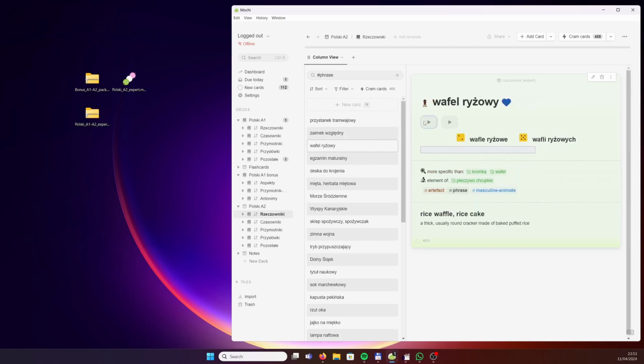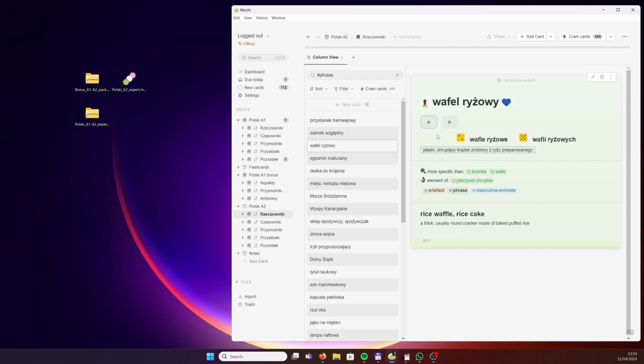But look at this. Another word related to food. Wafel ryżowy. Rice waffle or rice cake. I like the latter definition. I think it's an equivalent, not a definition. I think it's as close as possible to the Polish meaning.